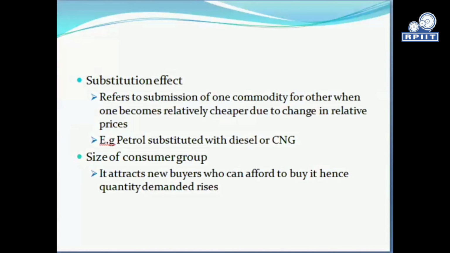Third is the substitution effect. That refers to the substitution of one commodity for another when one becomes relatively cheaper due to a change in relative prices. For example, petrol can be substituted with diesel or CNG. So if the price of one commodity changes, it will lead to a change in the demand for the substituted good.